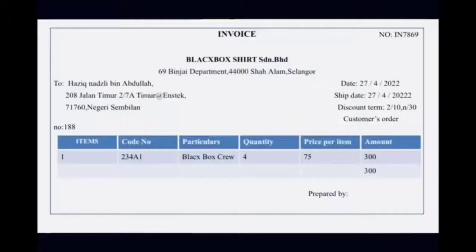Today I want to present about the types of source documents and books of prime entry. So let's move to types of source documents. An invoice is a document used by a seller to request payment for goods delivered to a customer, and it is used in credit transactions. It is issued by the supplier to the customer.